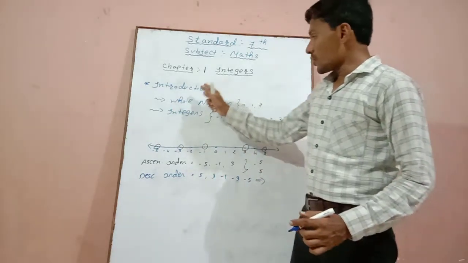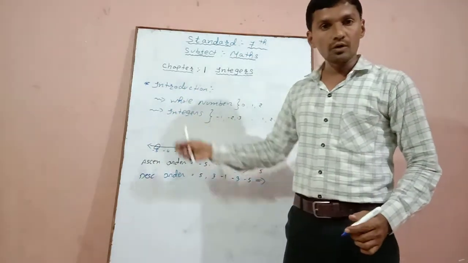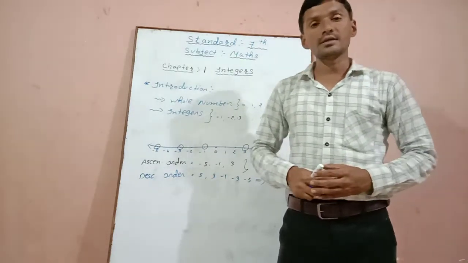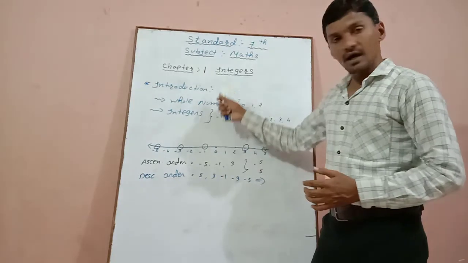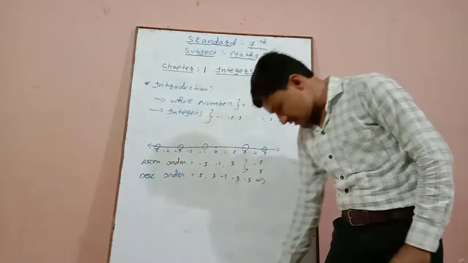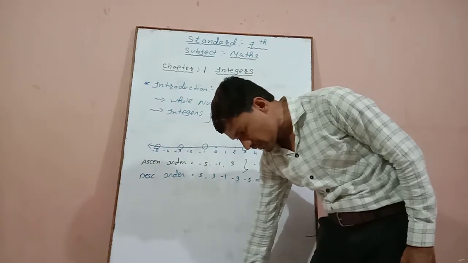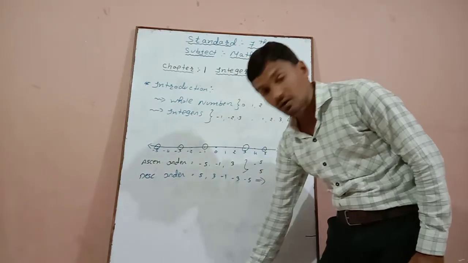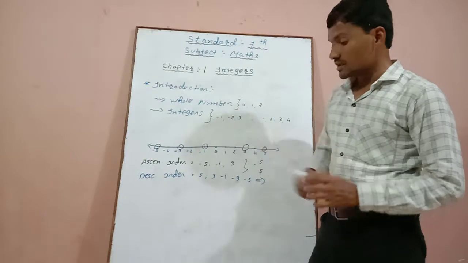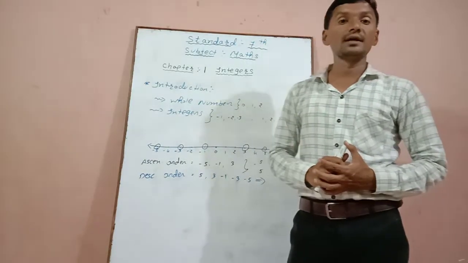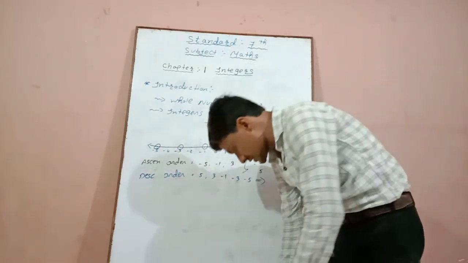Okay, all this matter, all these topics have been explained and studied in standard 6. So again we are revising for our knowledge. Now the next point is how we can represent and answer questions if a number line is given and some data are given. So let us take that point.